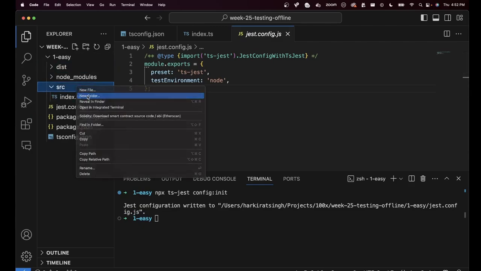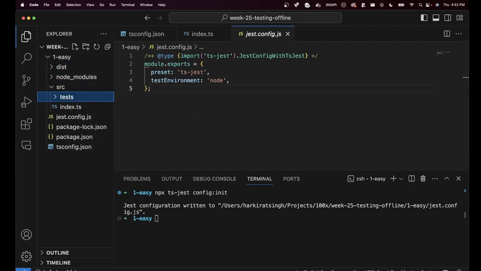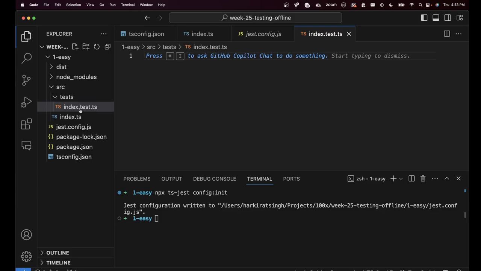Generally, it's good practice to create a tests folder. You don't have to. Anywhere you can create an index.test.ts or whatever you want to call it. As long as it ends with .test.ts, it should be fine. It can be called sum.test.ts as well. You can name it whatever you want.